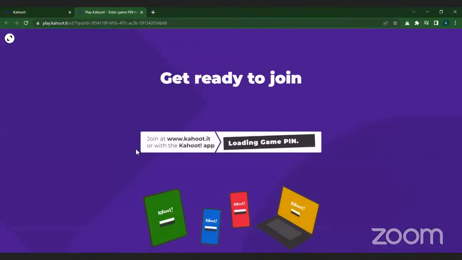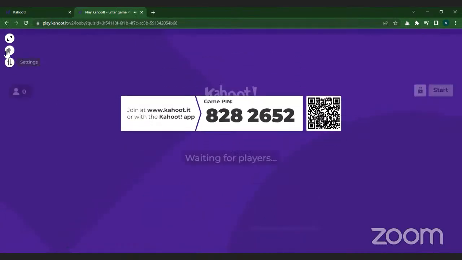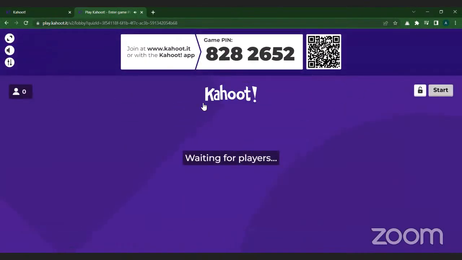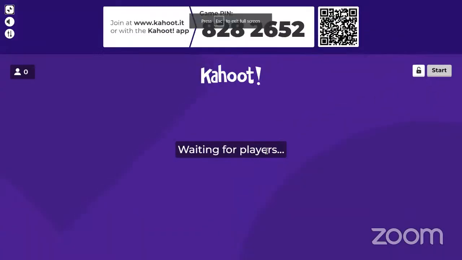Here you can see that a new game pin will be generated for the real quiz. You have to enter this new game pin to get entry to the quiz. Let's wait for participants to join.